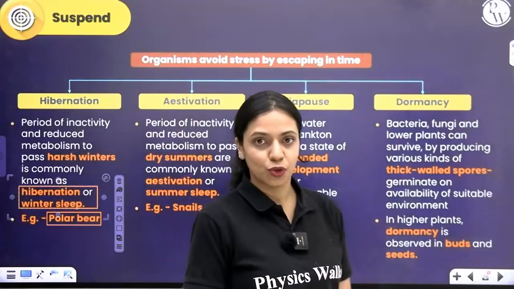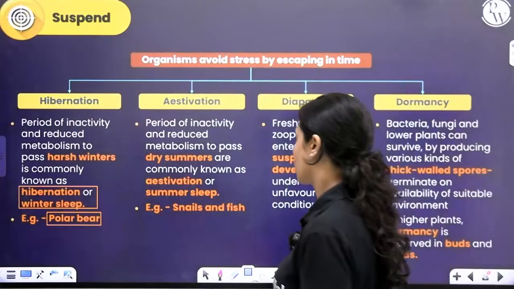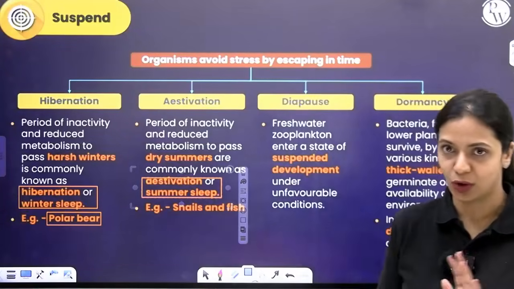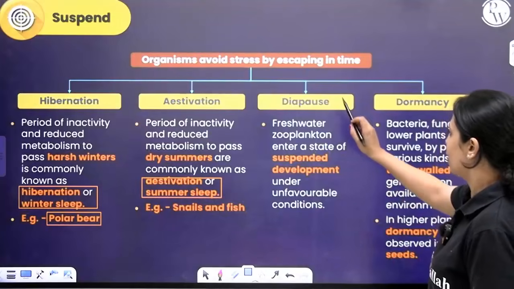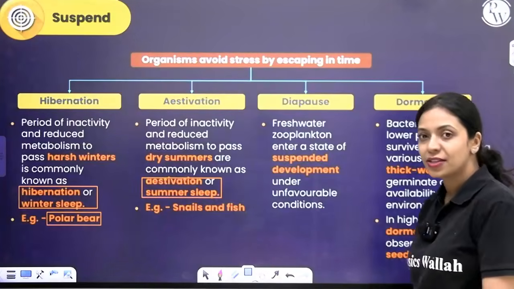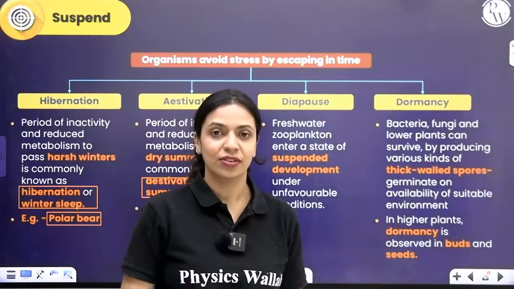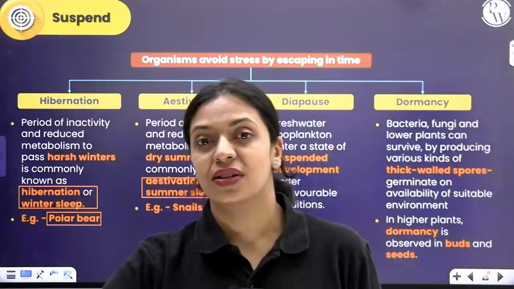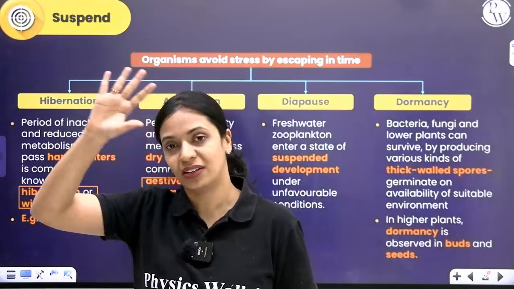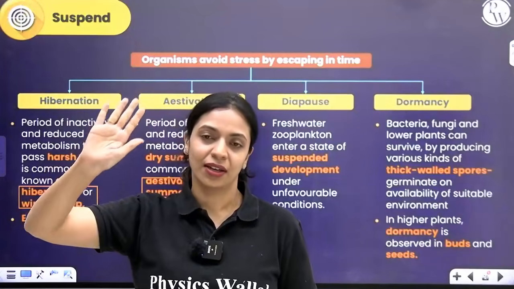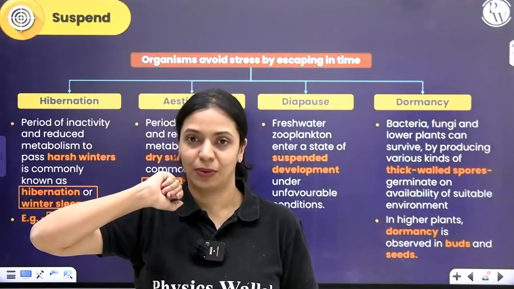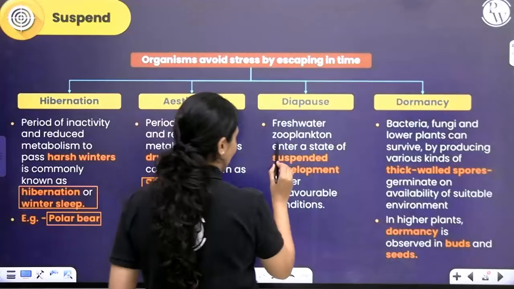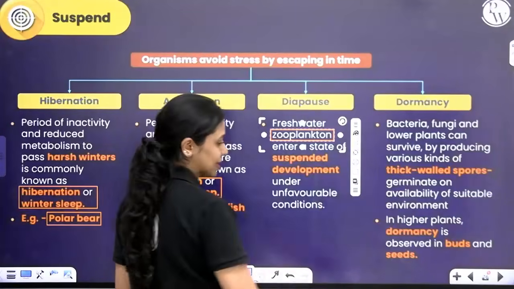Whenever the summer heat is too much, organisms get into what is called summer sleep or aestivation. This you can see in snails and certain reptiles and even frogs, fish. Diapause: this you can see in some insects and even in some zooplanktons. You know, there are many developmental stages in insects, like egg, larva, pupa and then adult. When the conditions around are not favorable, they will stall their development. They will not develop further. They will suspend their development. They will stop developing further until the return of favorable conditions. Once the favorable conditions return, they will continue to develop. That is called diapause. You can see that in zooplankton as well as certain insects.